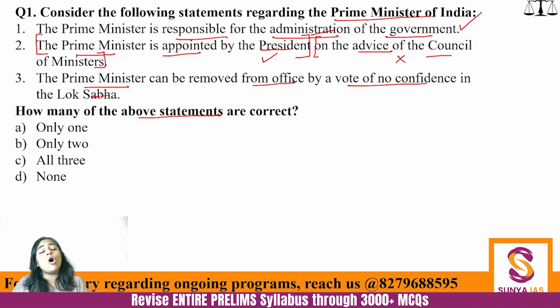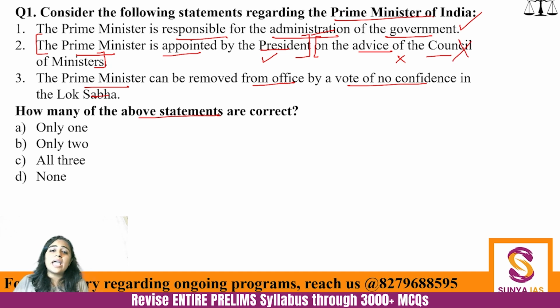In fact, it is the opposite. The Council of Ministers is appointed on the advice of the Prime Minister. The Prime Minister can choose, the Prime Minister can reshuffle, the Prime Minister can add more members, not more than 15% of the Lok Sabha, right? According to the 91st Constitutional Amendment Act. So half of the statement is incorrect. That makes the entire statement incorrect.